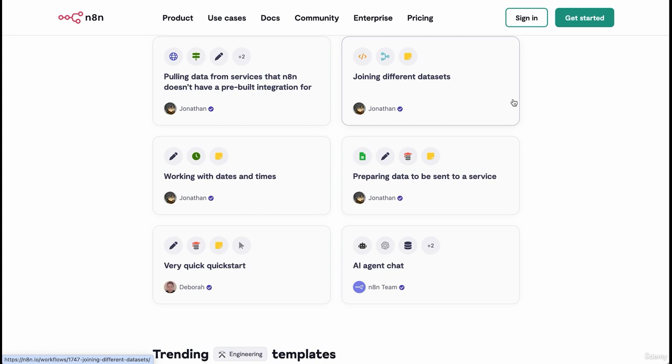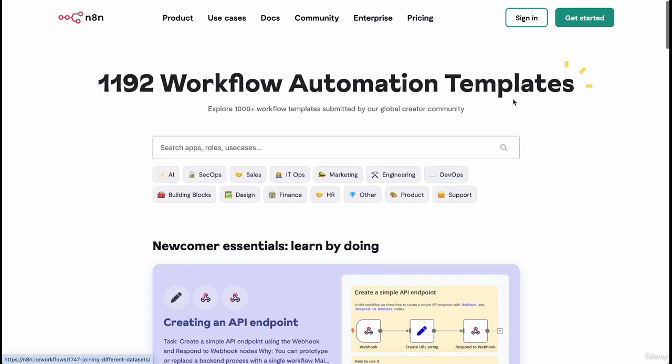N8N for AI agents, you can have a chatbot that answers customer questions on your website. You could build this here. When it gets a question, the AI agent can automatically log the query into a Google Sheet for you. Depending on the classification, N8N can essentially take different actions, like sending an email to the team, tagging conversations, hooking it up in Slack, whatever you want to do. All right, so I think that should give you an idea.